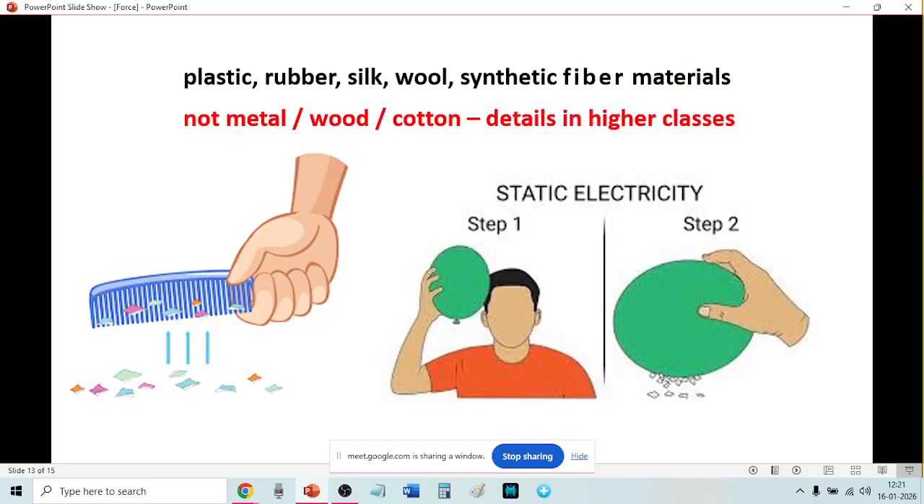Now this is the electrostatic force. If you comb your hair with a plastic comb, you know what a comb is? See the picture on the left. What is a comb?